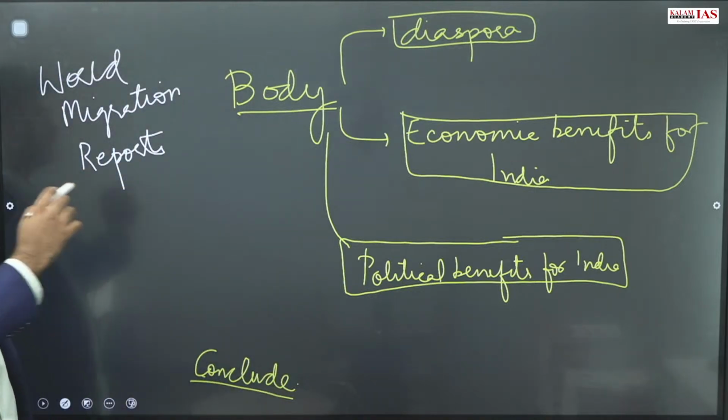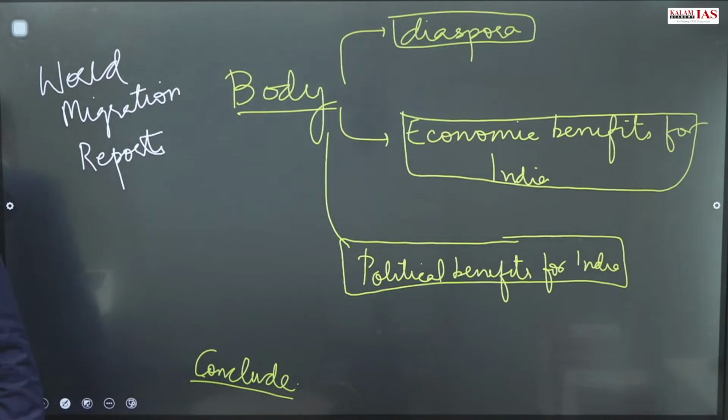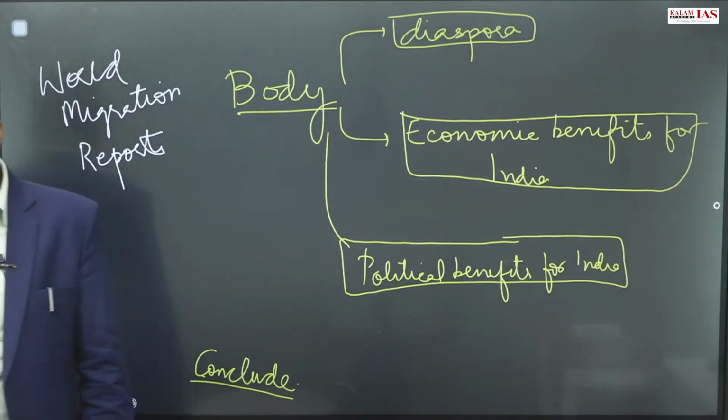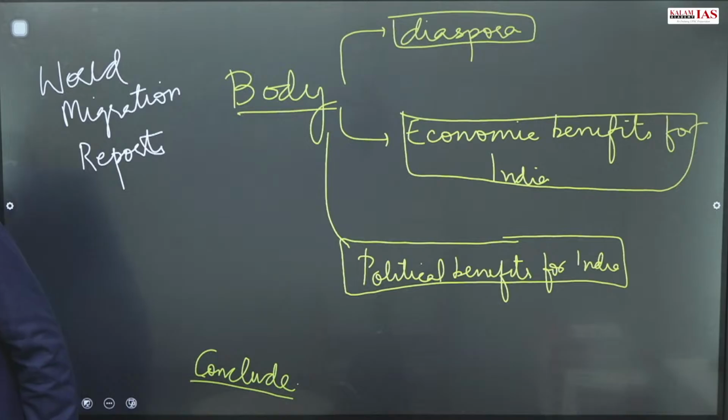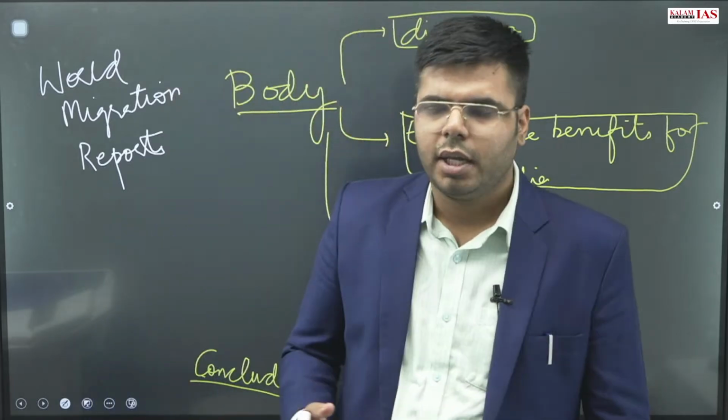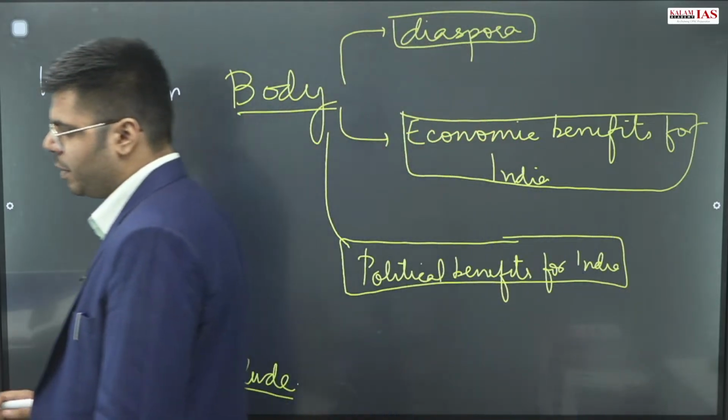So the World Migration Report can also be shown, with data that India has the largest diaspora in the whole wide world. Then you can give examples, whether it be Sundar Pichai, Indra Nooyi or some political leaders. You can put the examples in the introduction.